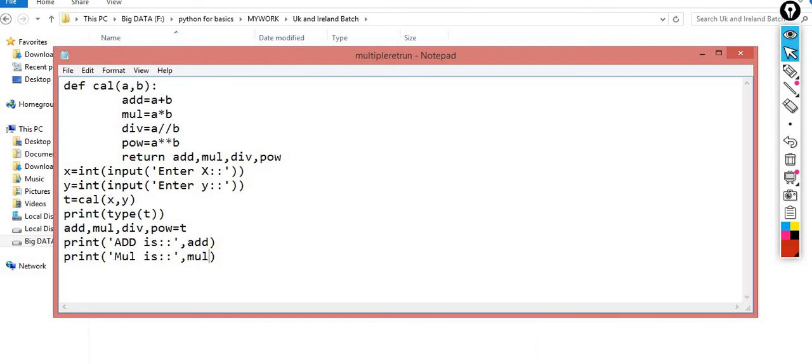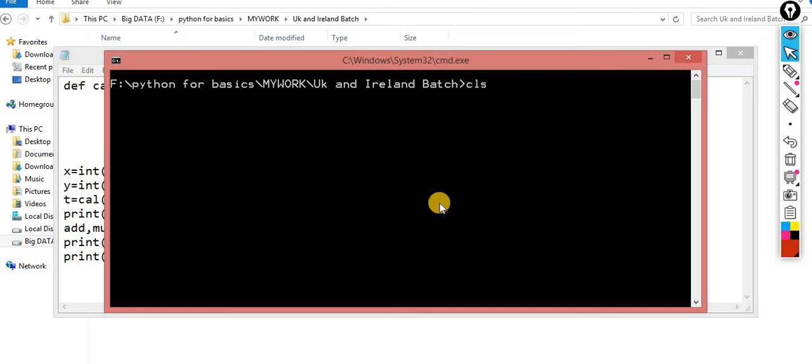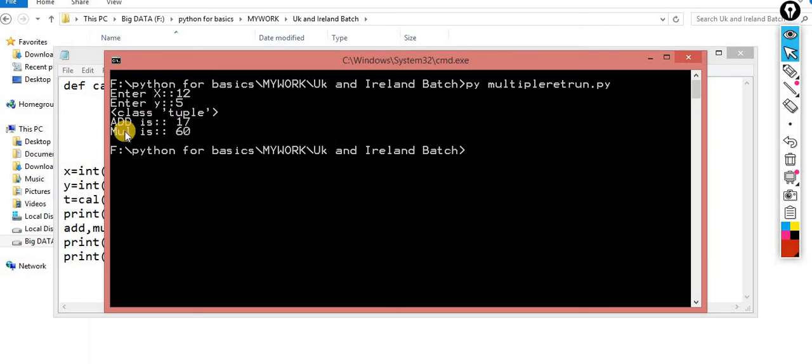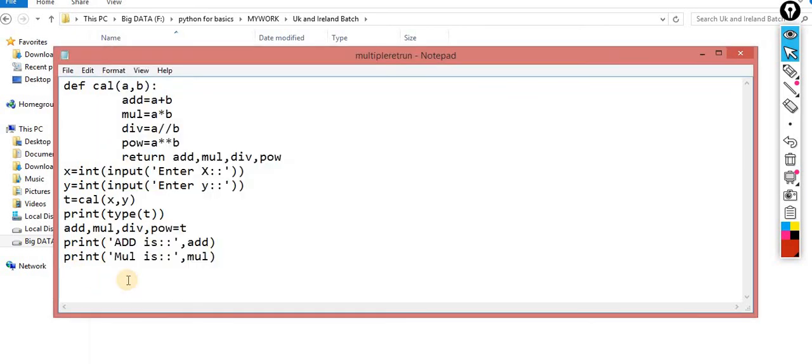So this is one concept. That concept is called tuple unpacking. I get the data in the form of the tuple, and then I unpack the tuple. Unpack means that I am segregating all the values and assigning those values into the variables. When I print it, now you can check it out, 12 and 5. Now you will check, add is 17 and the multiplication is 60. Okay, so I think Vikas sir, you get your answer.